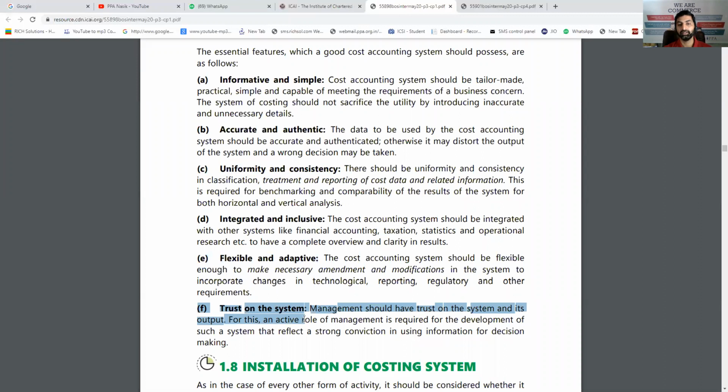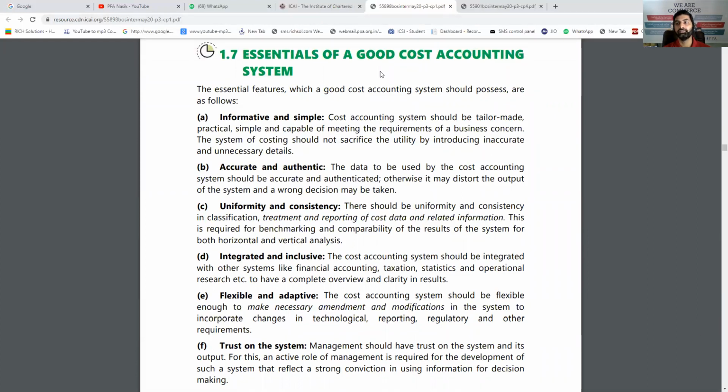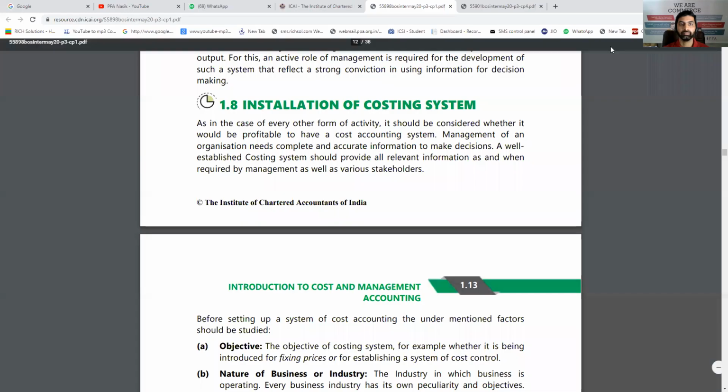Trust in the system. The costing system must create its own trust so that others will believe that the data available is perfectly drawn from the costing, and the costing department should have faith in the overall system. Whatever data comes to the costing department should also be faithful and accurate. So these are the basic things you should take care of when you are implementing a new costing system. That can be a short note asked.